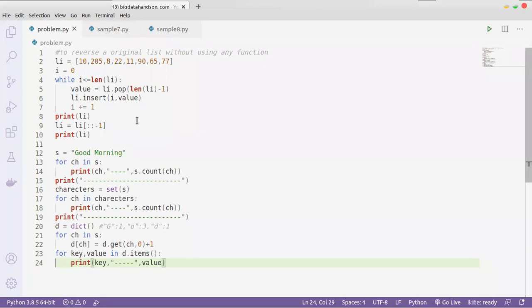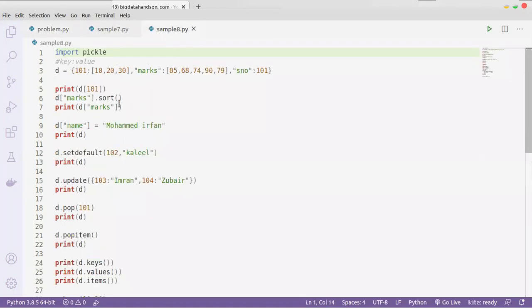Actually, I have one doubt. You said that a key and a value, we can change it, right? That means the value we can change. For example, the key is 101 and the value is 10, 20, 30. In that case, suppose I want to update 20 to 40. If that case, we can use the update function.